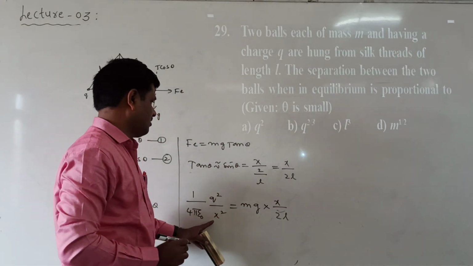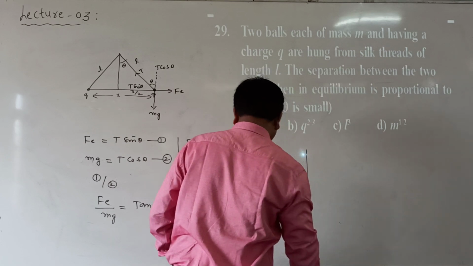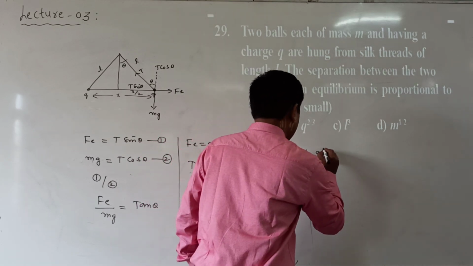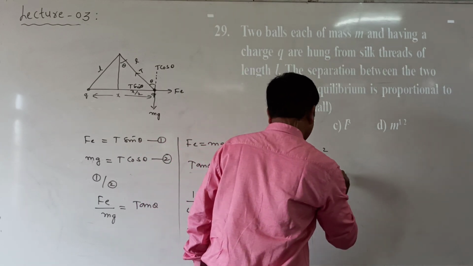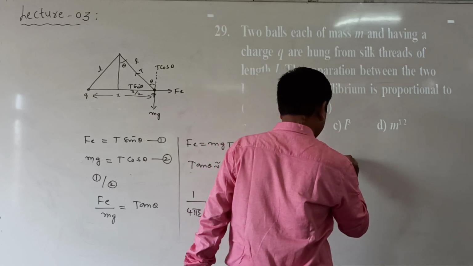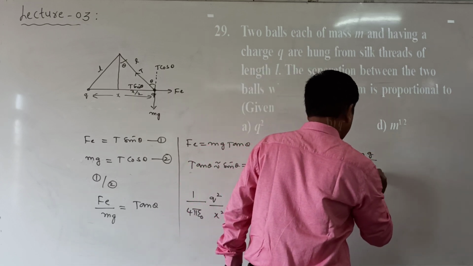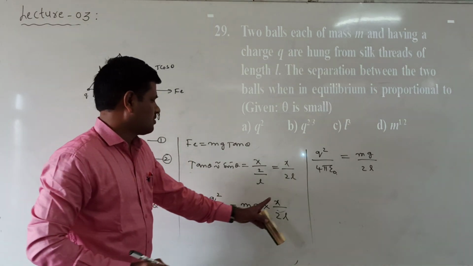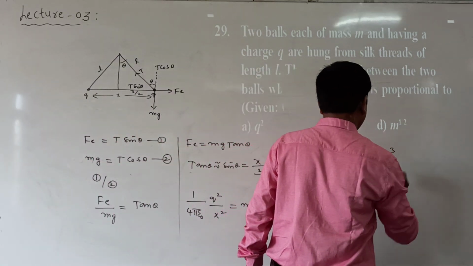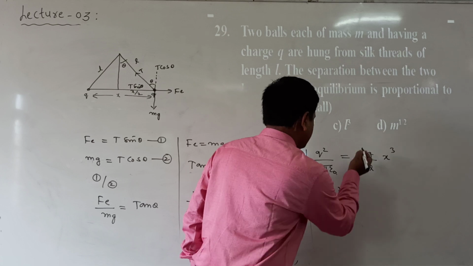Now from this we have to observe this one. Taking x square to this side, q square by 4πε₀ is equal to x square, taking this side, mg by 2L. Now x square into x is equal to x cube, which means q square. These all are constants.